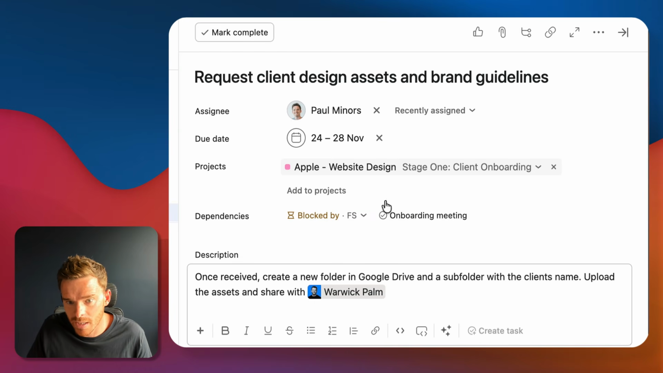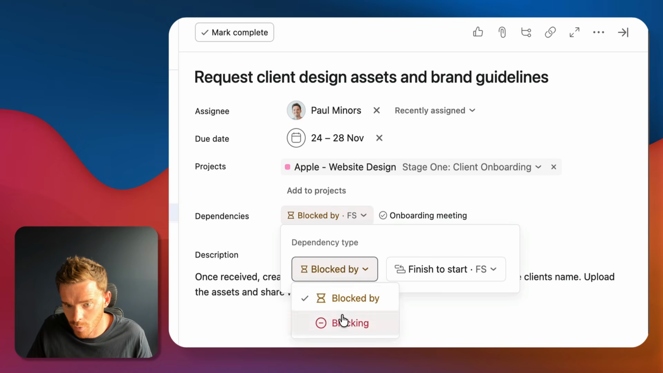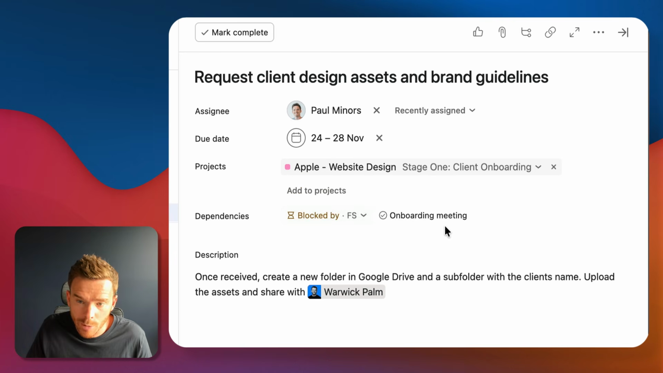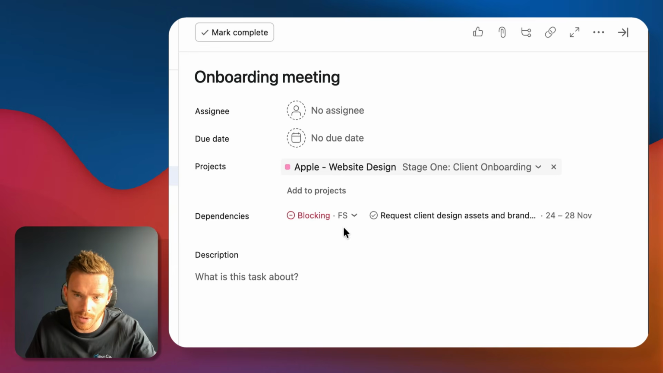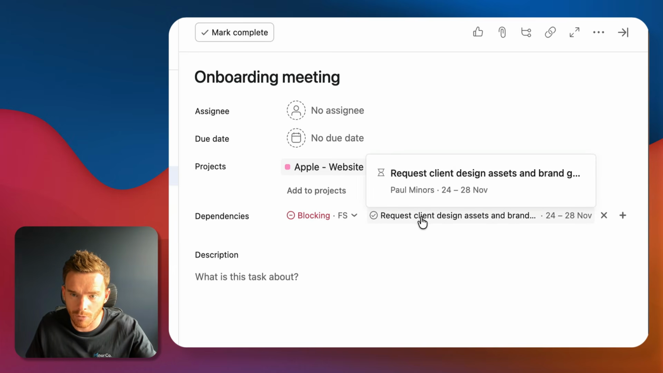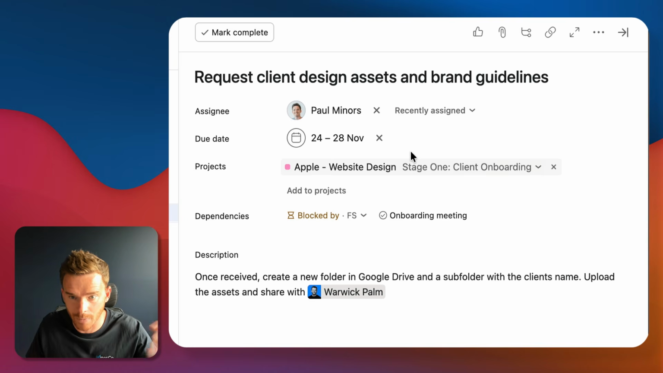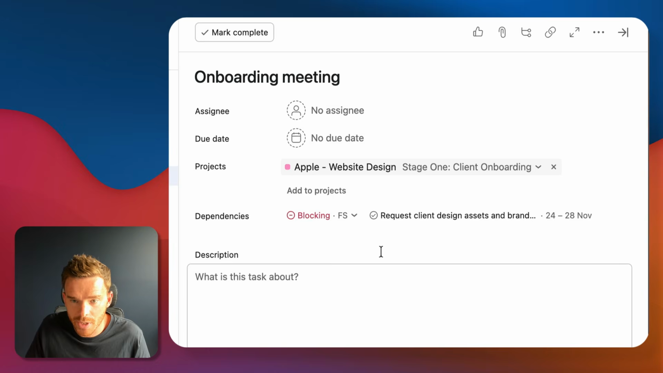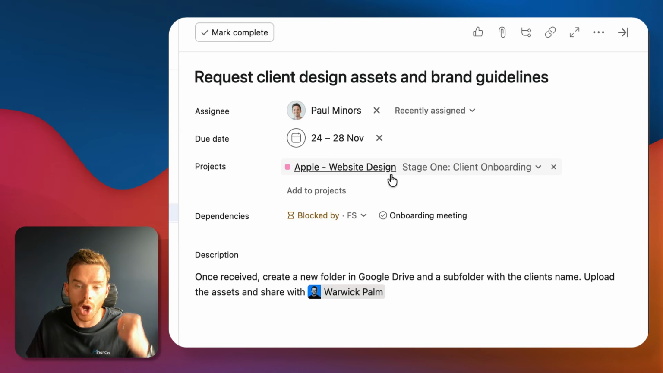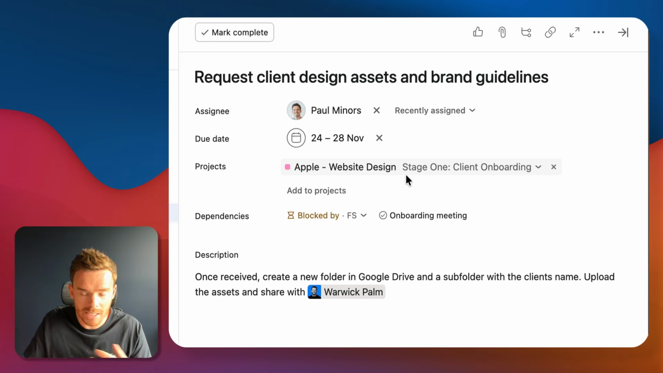So this task is blocked by, I could change it to blocking if I wanted to, but it's blocked by the onboarding meeting. If I click on that task, I can see the reverse relationship. So the onboarding meeting is blocking the request client design assets. This is great because when you have multiple people working on two different tasks, let's say Warwick is working on this one, he can clearly see that his task is blocking this one, and he is going to hold me up if he doesn't get his done. So actually, Asana is a great tool for improving and increasing accountability between teammates.